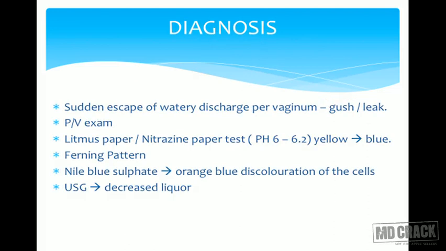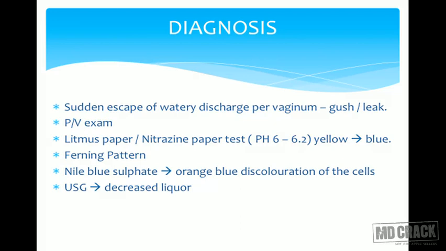How would the patient present? Sudden escape of watery discharge per vaginum. It can be a gush of fluid or fluid coming slowly, that is called leaking, that she experiences. She's either sitting or doing some activity and suddenly she experiences some watery discharge. Ideally she explains it in a way that she stands up and the discharge flows over her thighs. So it is much more than any cervical or vaginal discharge. Watery, either in a gush or it will keep coming time after time.